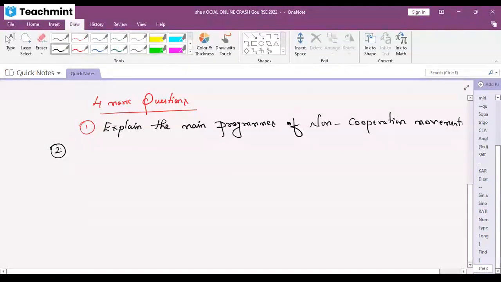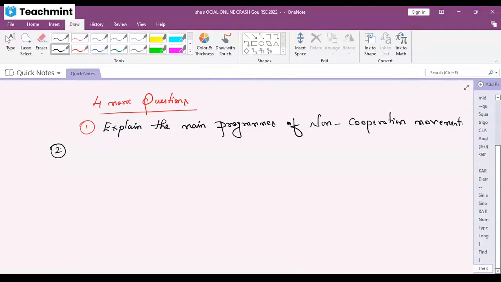This is the only thing required in social science, but the rest you can do by yourself. The only thing is that you want that material, that's it. Understood, students? Yes, sir. The major problem in social science is that the number of chapters and questions is more, but we don't know how much we have to prepare. That is the only problem in social science. The rest of the things go very smoothly.